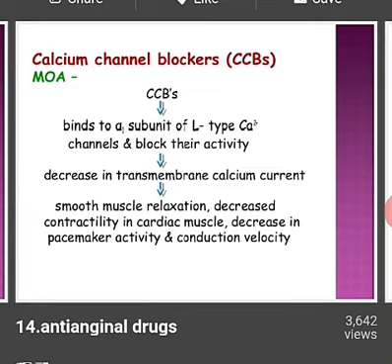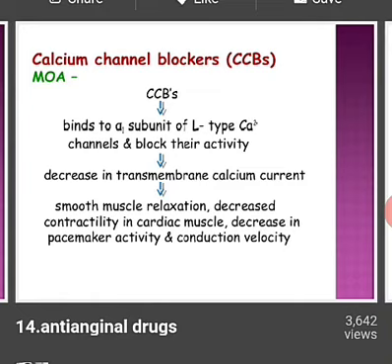Second classification is the calcium channel blockers. Here is the mechanism of action of calcium channel blockers. When the person is given calcium channel blockers, they bind to a subunit of L-type calcium channels, meaning large-type calcium channels, and block their activity. These channels are mainly responsible when the person gets chest pain, so at that time calcium channel blocker drugs are given to block these activities.